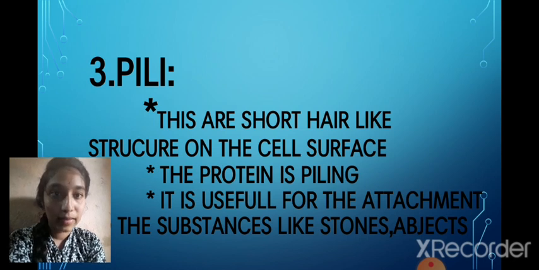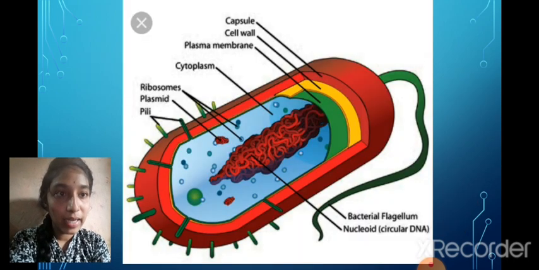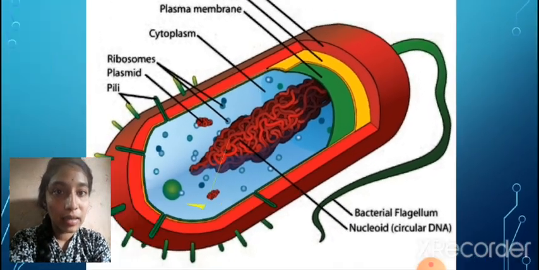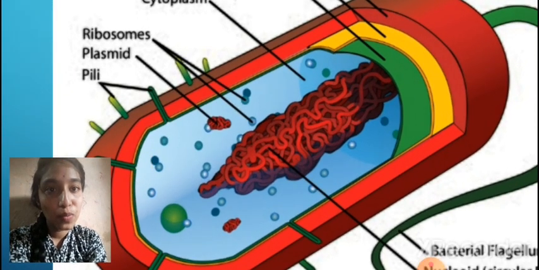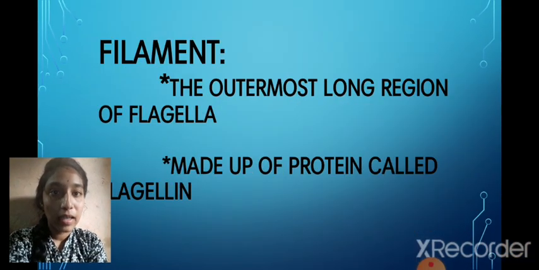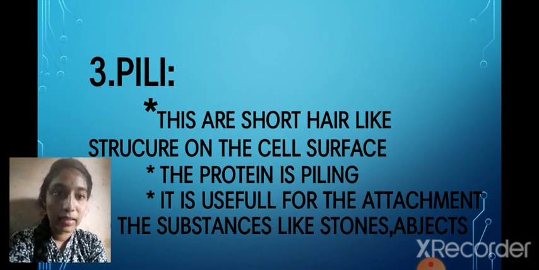pili. These are short hair-like structures on the cell surface. Yes, you may have a doubt that flagella and pili are the same, like hair structures. So here you can see that flagellum is a long hair-like structure and pili are small. I'll explain the difference. The pili are short hair-like structures on the cell surface, and the protein is pilin.